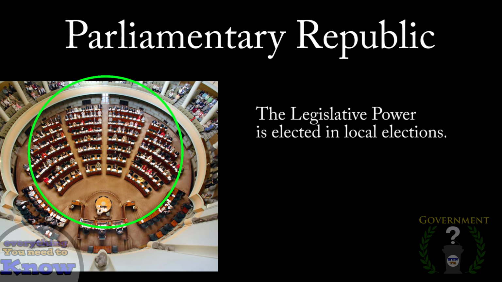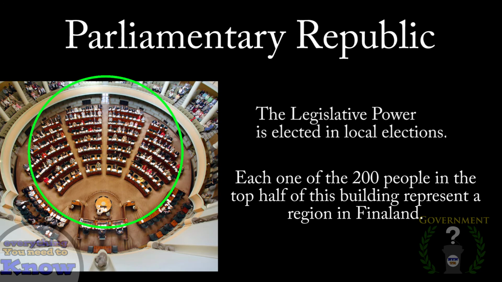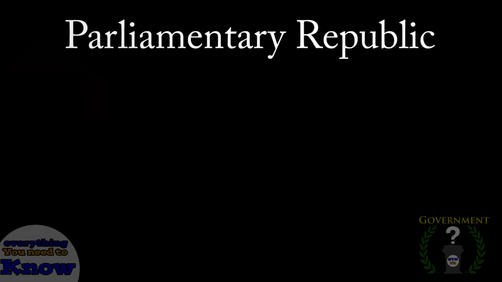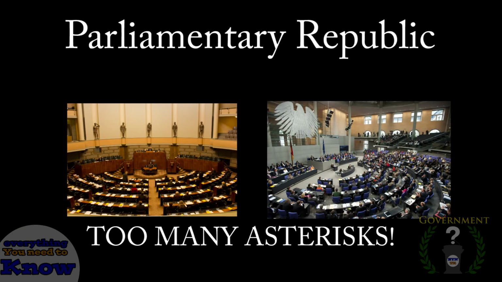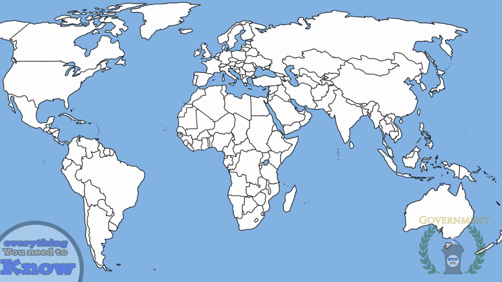Thus, each member of parliament represents one region, as mentioned before. That is really the basics of the parliamentary system. There are so many intricacies in the system that I could make an hour-long video just talking about this government type, but alas, we must move on.